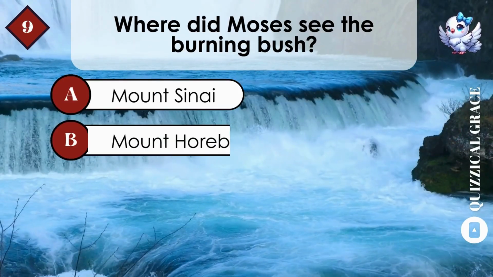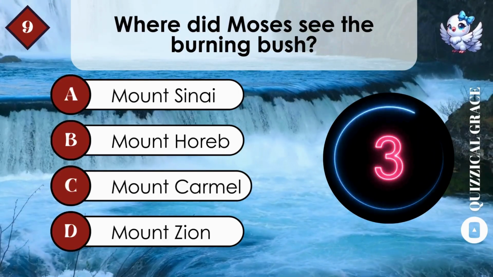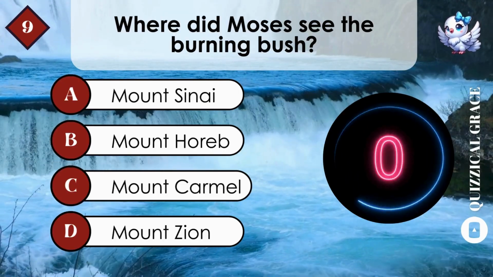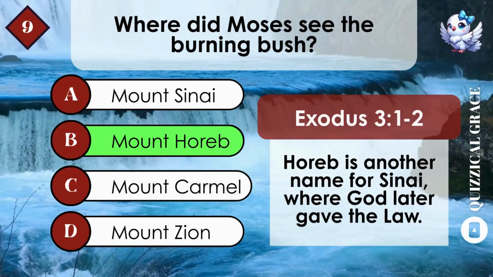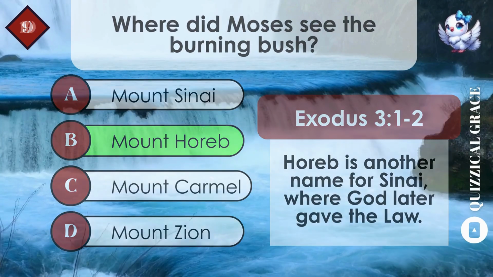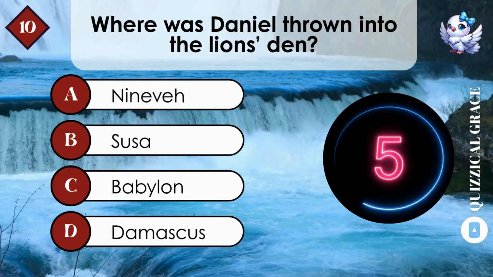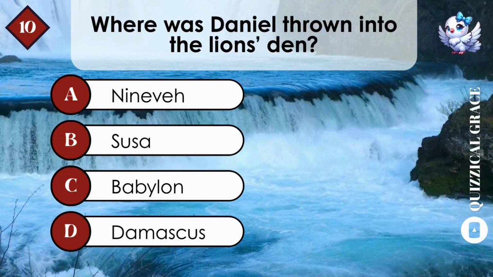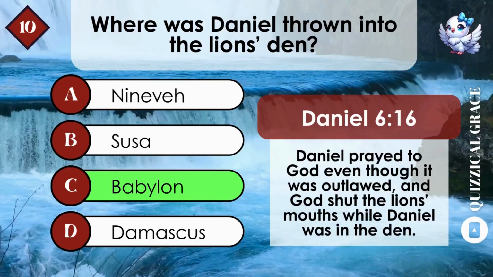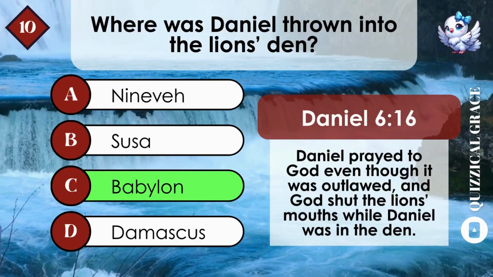Where did Moses see the burning bush? B. Mount Horeb. Horeb is another name for Sinai, where God later gave the law. Where was Daniel thrown into the lion's den? C. Babylon. Daniel prayed to God even though it was outlawed, and God shut the lions' mouths while Daniel was